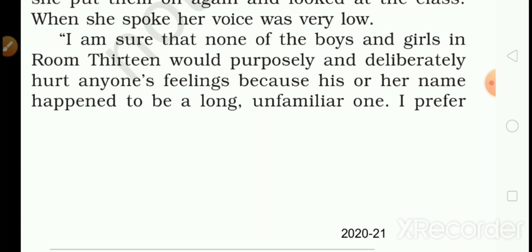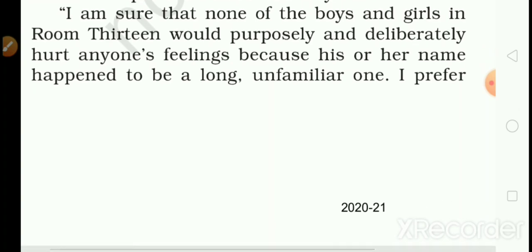So how heart-wrenching it was, how sad she was feeling at this point when she had gone through the letter and came to know Wanda Petronsky had to leave the school because she was being teased by the students of the school.